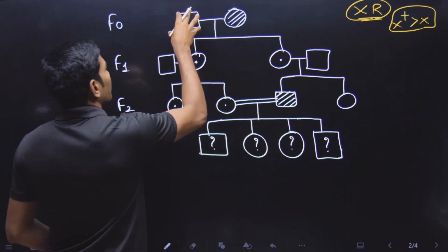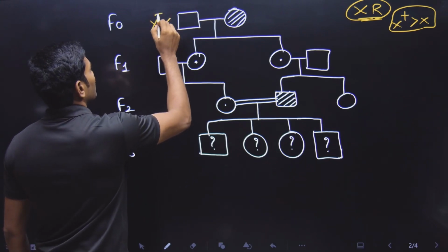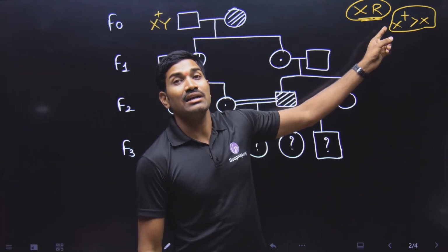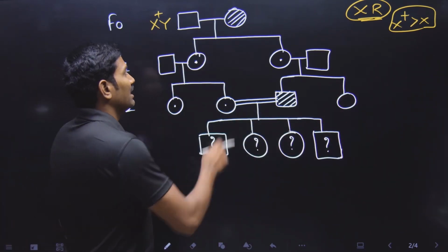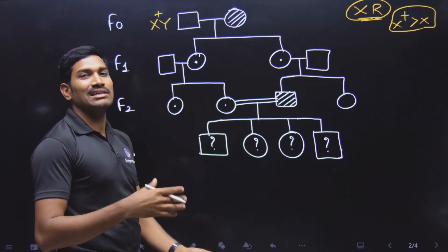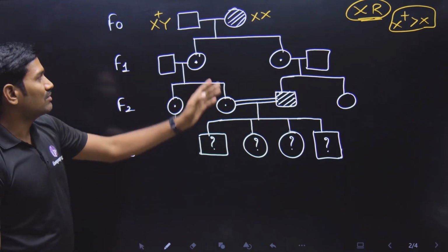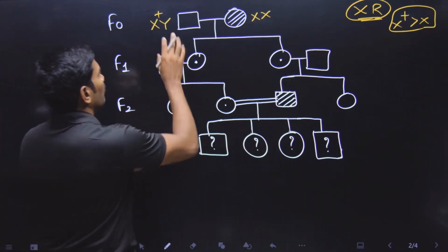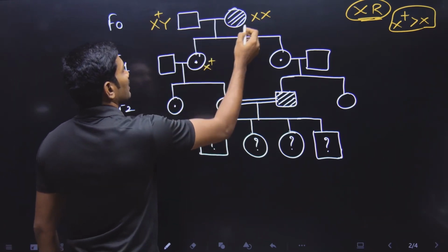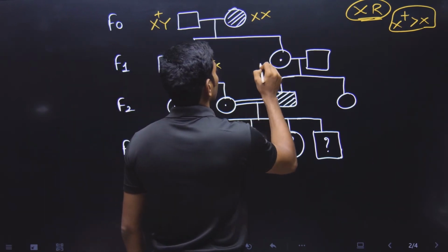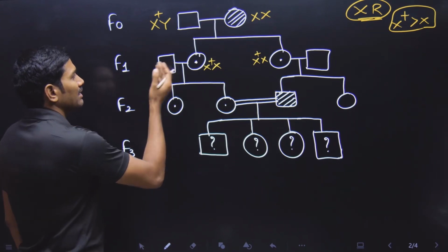So now let us write. Male means what? Definitely one Y chromosome will be there. And normal means X plus. Please remember, this is a recessive disorder. Recessive allele will cause the disease. So male normal means it should be X plus Y. And here female is having the disease. In X-linked recessive, female having disease means both of them are recessive X only. So that's why it is XX. I hope you understood this. Now from this, is the carrier female possible or not? Yes. X plus from father and X from mother. Same thing here also. X plus from father, X from mother. So carrier female is possible here.